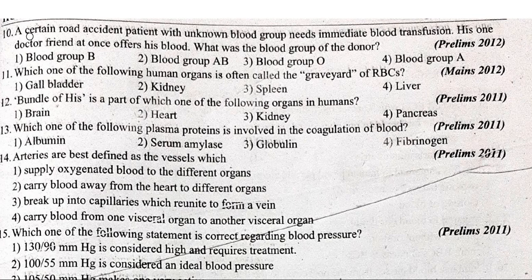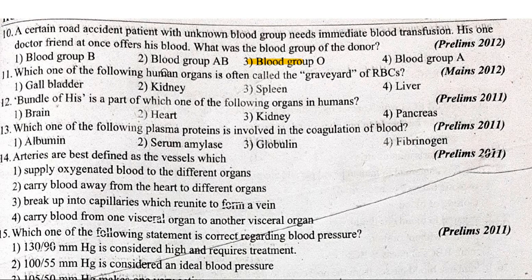A road accident patient with unknown blood group needs immediate blood transfusion. His doctor friend at once offers his blood. What was the blood group of the donor? Obviously, it's O. Blood group O.